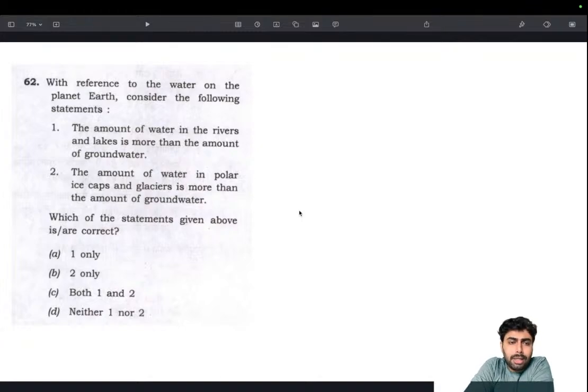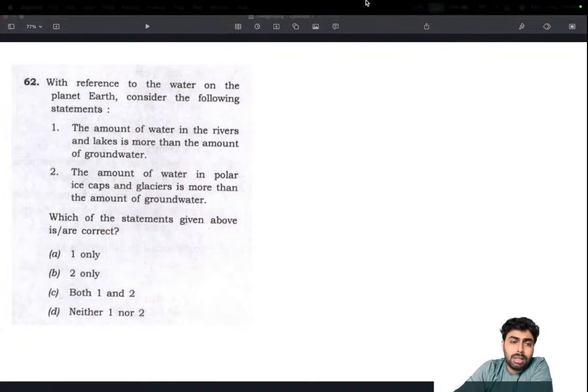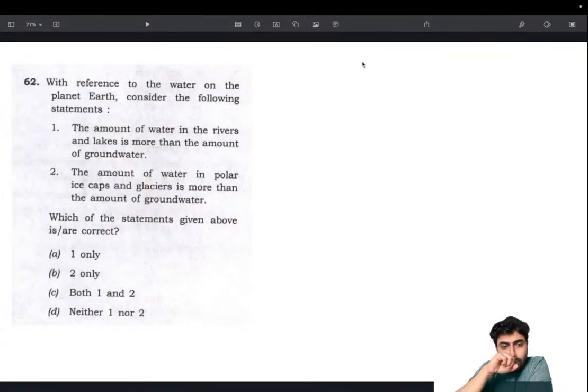With reference to water on planet Earth, consider the following statements. The amount of water in the rivers and lakes is more than the amount of groundwater. The amount of water in polar ice caps and glaciers is more than the amount of groundwater. First of all, in NCERT, it's very clearly given about the freshwater distribution across various sources. But due to the high number of entries in that, we tend to forget a few things. So one way I try to remember the whole thing was that the distribution of water, in percentage terms, is